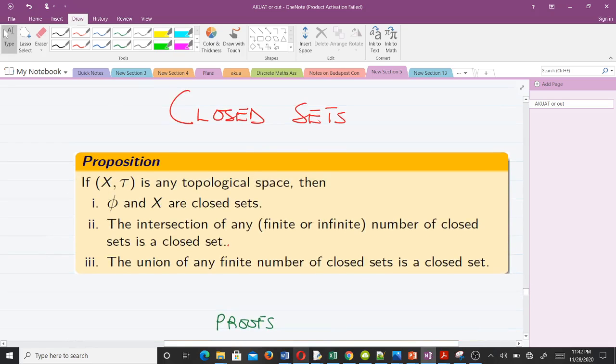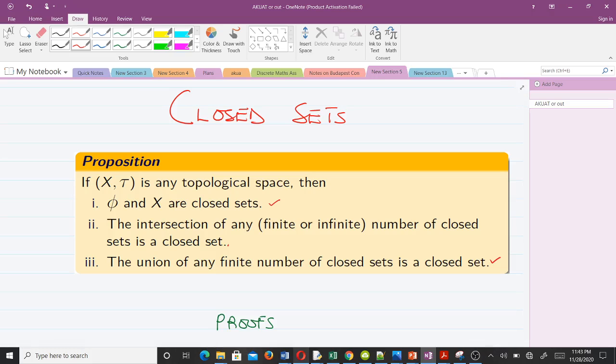So we have three things here that we are going to prove. The first says that when you have any topological space, then the empty set and the full set are closed sets. The second says that the intersection of any number of closed sets, either finite or infinite, is a closed set. And the third says that the union of any finite number of closed sets is a closed set.